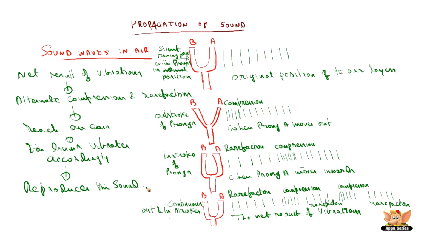So we understand from this the propagation of sound through a medium like air, how these compressions and rarefactions happen. The air by itself does not move. The air particles are where they are, but they will have back and forth movement, by which the energy gets passed on, and then we get these low pressure areas and high pressure areas. The low pressure areas are rarefaction, high pressure areas are compression.